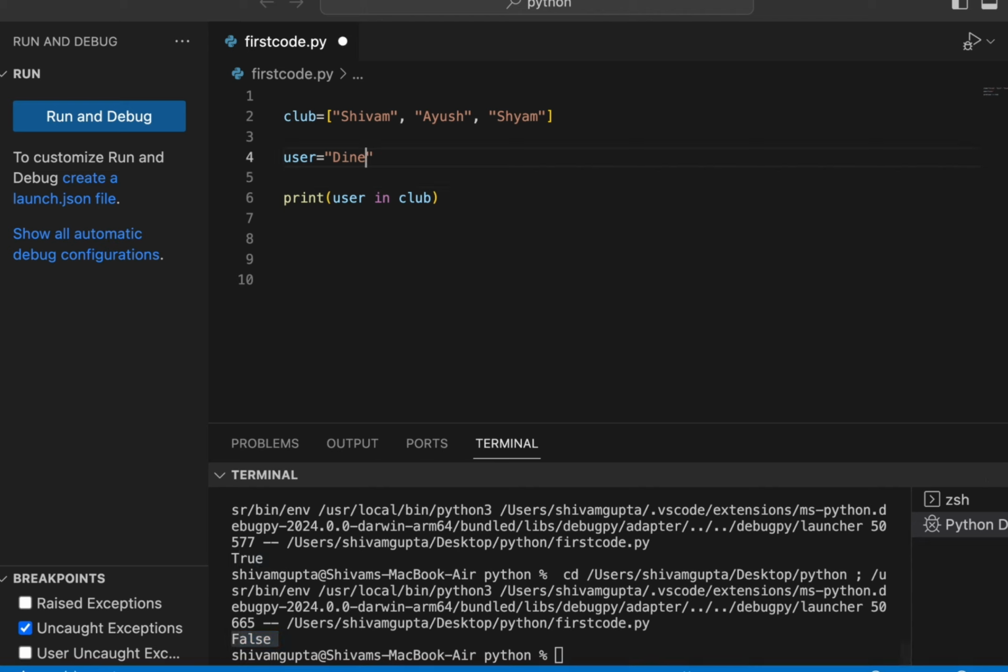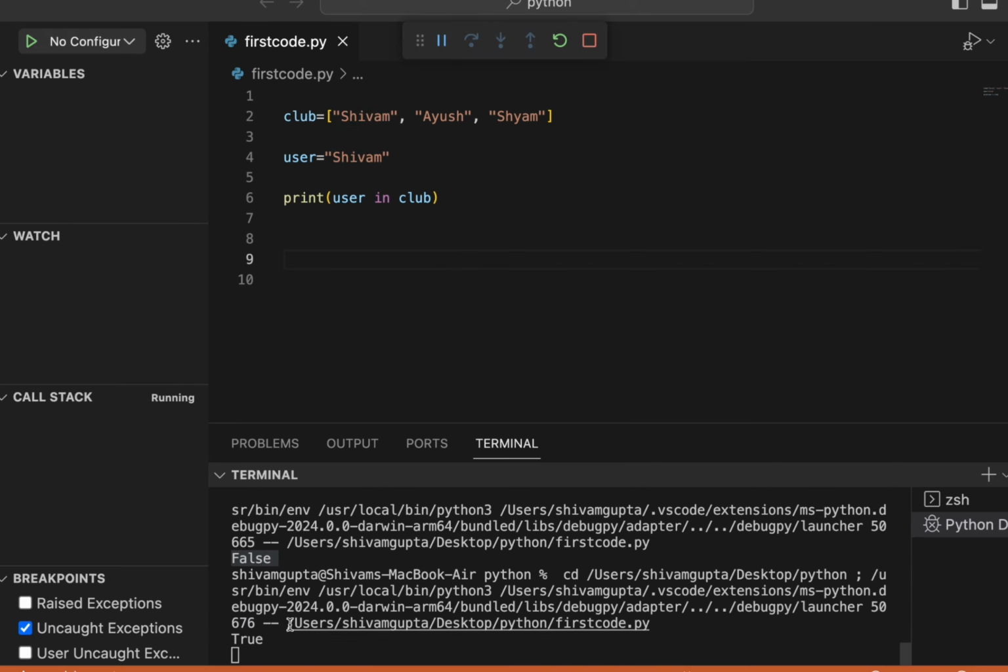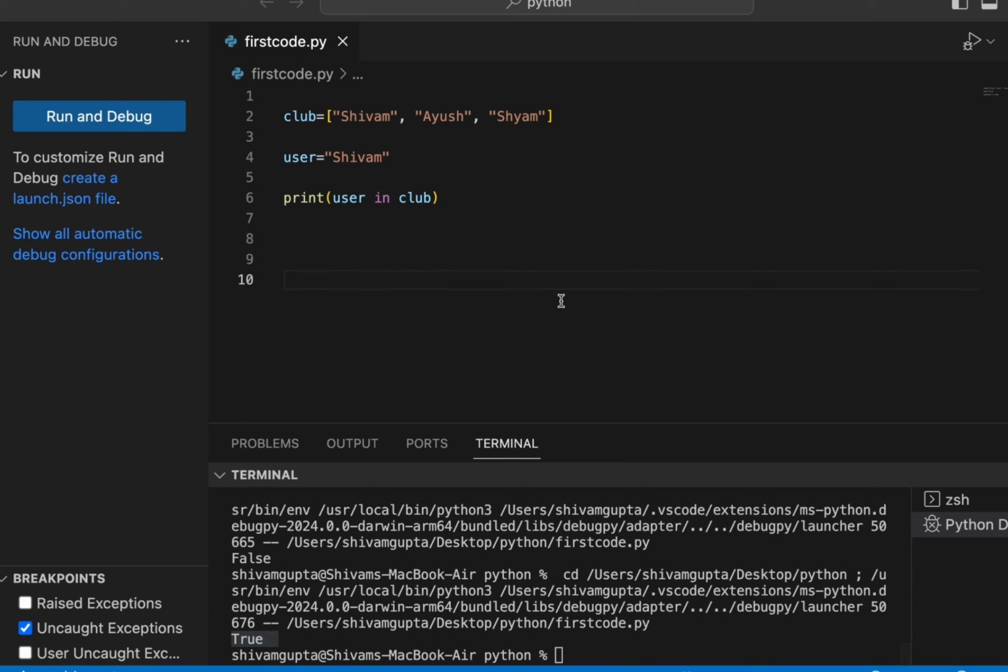Now I will write Shivam over here, and it is going to check whether Shivam has a membership of this club or not. So it will simply check the strings one by one. Yes, you can see that this string, or you can say this user Shivam, has a membership of this club. So now it simply passes true. So this is how the membership operator is going to work.